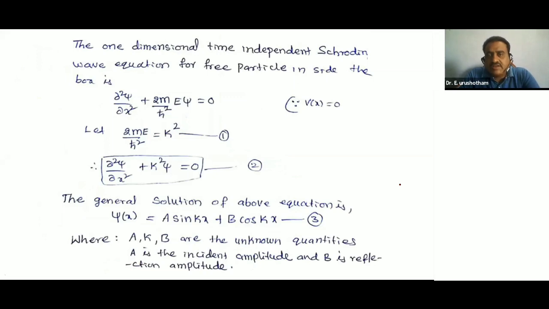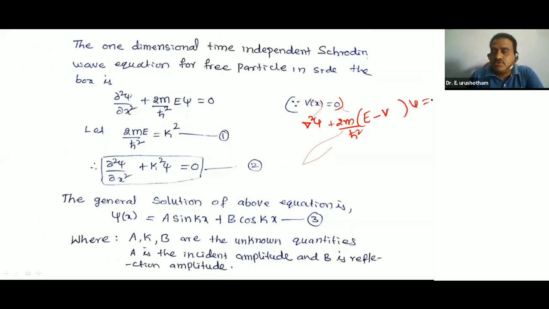The one-dimensional time-independent Schrodinger wave equation. We calculated the Schrodinger time-independent wave equation for three dimensions. What is that equation? Del square psi plus 2m by h bar square into (E minus V) psi is equal to 0. Here V of x is the potential. Del square psi means dou square psi by dou x square plus dou square psi by dou y square plus dou square psi by dou z square. That is three-dimensional.